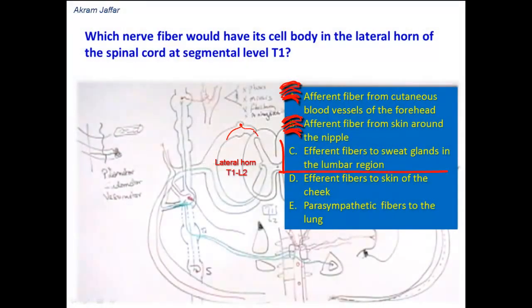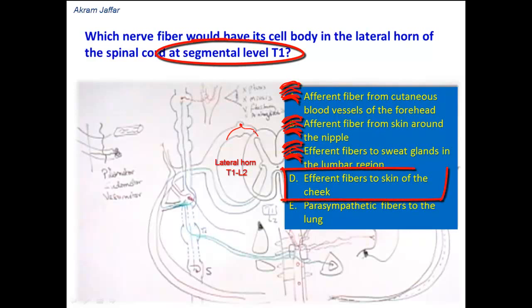Option C, efferent fibers to sweat glands in the lumbar region. Actually, sweat glands are supplied by pseudomotor fibers, which are sympathetic fibers, but here in the lumbar region, the origin of these sympathetic fibers is derived from lower thoracic segments of the spinal cord, and it is not from T1 level segment of the spinal cord.